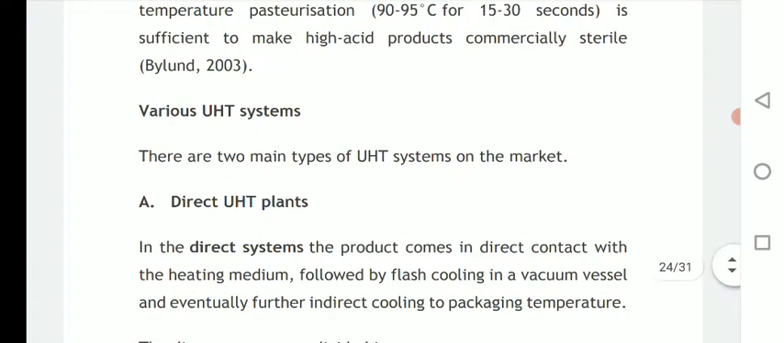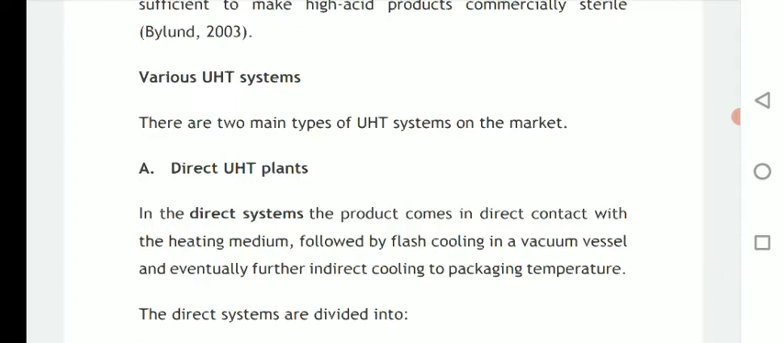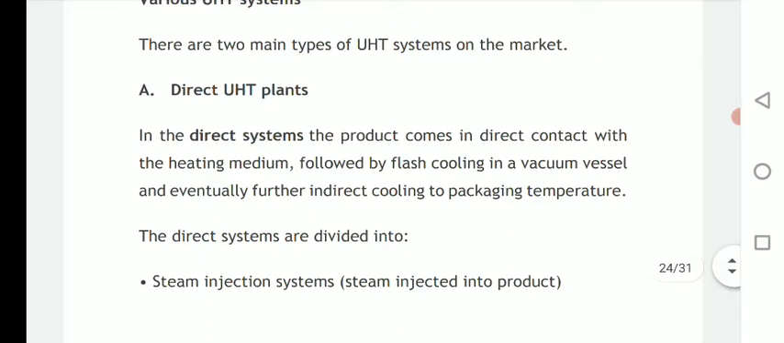Okay. Then various UHT systems. So there are two main types of ultra high temperature systems on the market. The first is direct ultra high temperature treatment plants. So in the direct system, the product comes into direct contact with the heating medium, followed by flash cooling in a vacuum vessel, and eventually further indirect cooling to packing temperature.